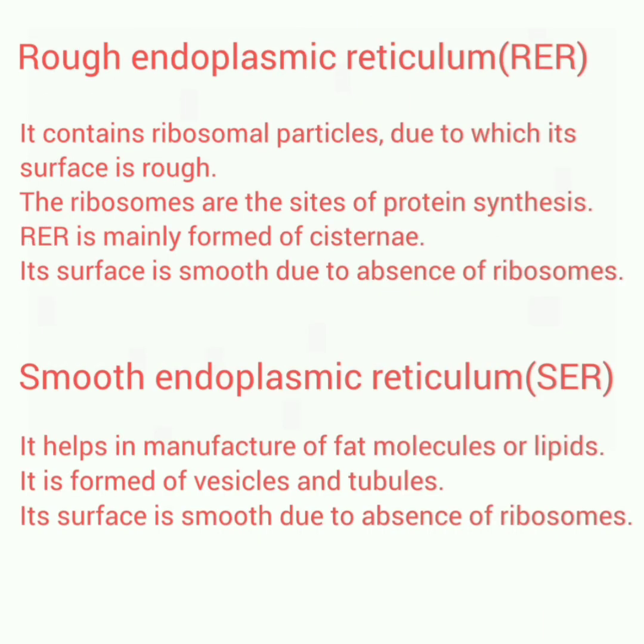Rough endoplasmic reticulum, RER. It contains ribosomal particles due to which its surface is rough. The ribosomes are the sites of protein synthesis. RER is mainly formed of cisternae. Smooth endoplasmic reticulum, SER. Its surface is smooth due to absence of ribosomes. It helps in the manufacture of fat molecules or lipids. It is formed of vesicles and tubules.